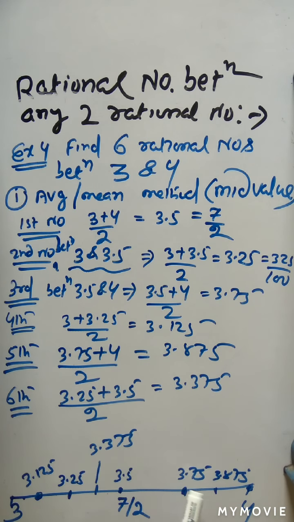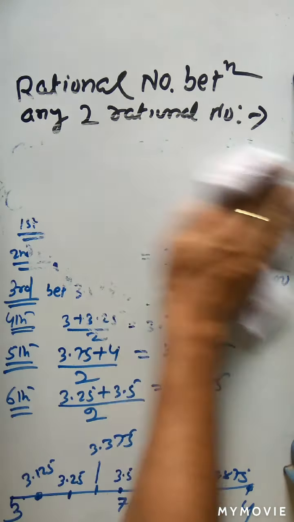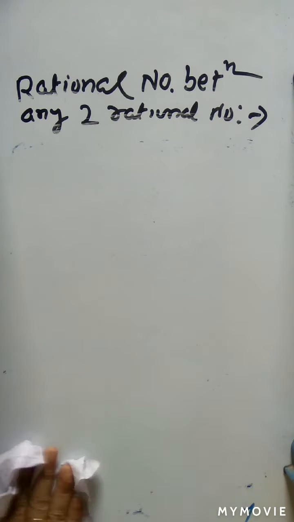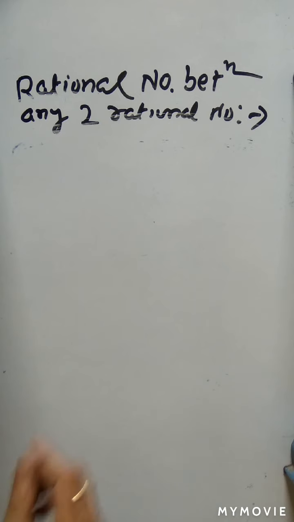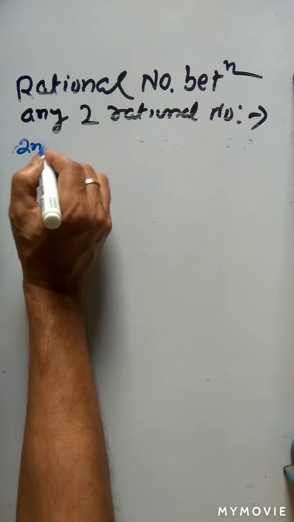In between 3.5 and 3.75, you can get another number. So in this way, in between two rational numbers, you can get an infinite number of rational numbers. So this is the solution according to which method? First method, that is the average or mean method. Okay. So now we will solve this problem using the second method.